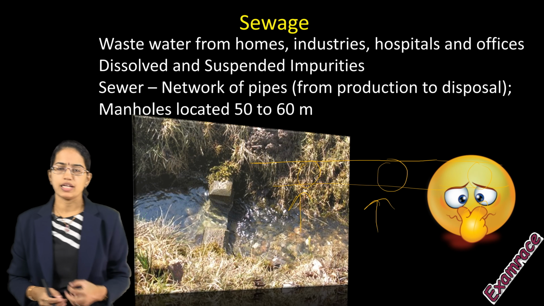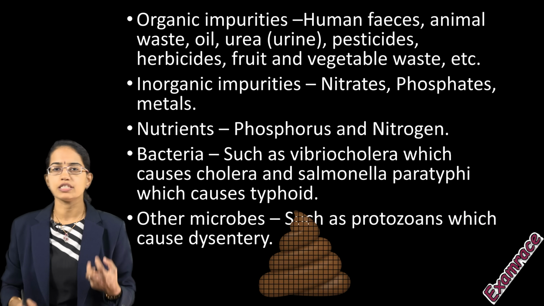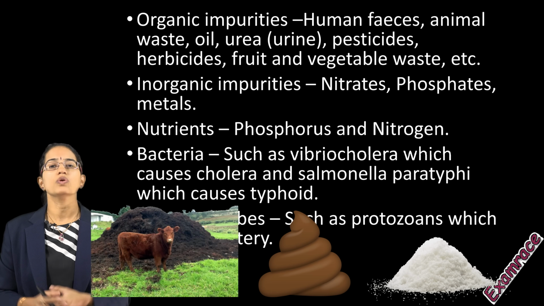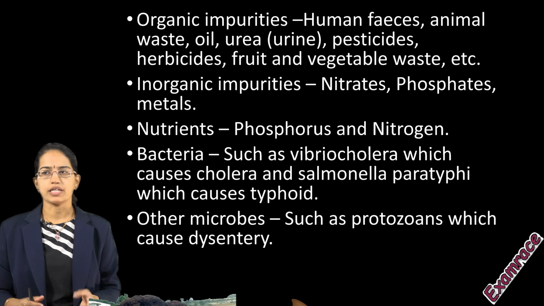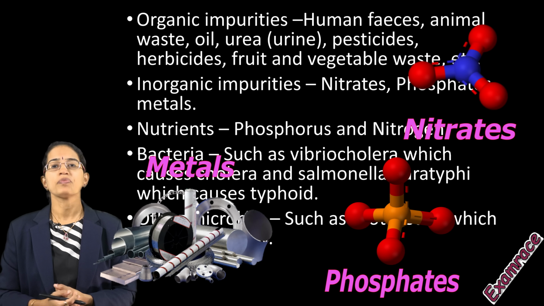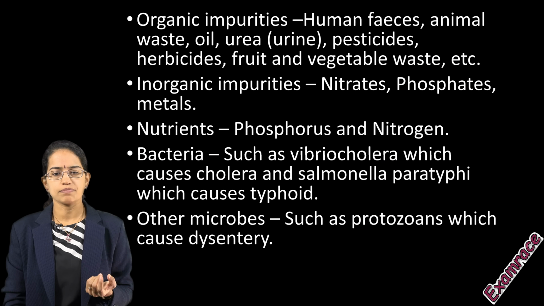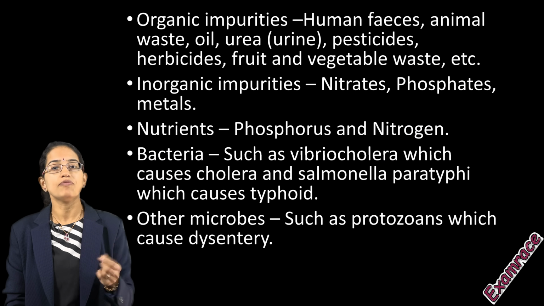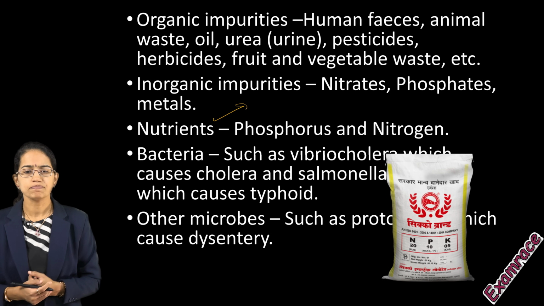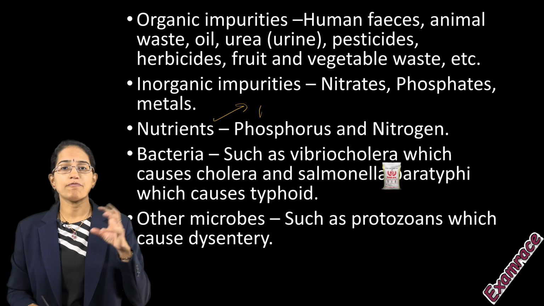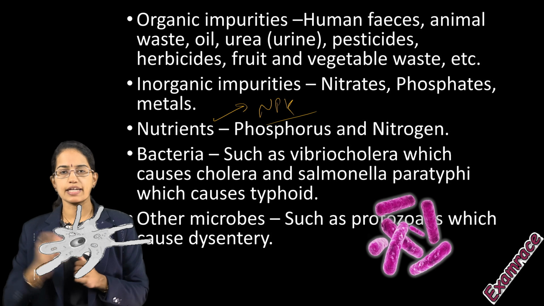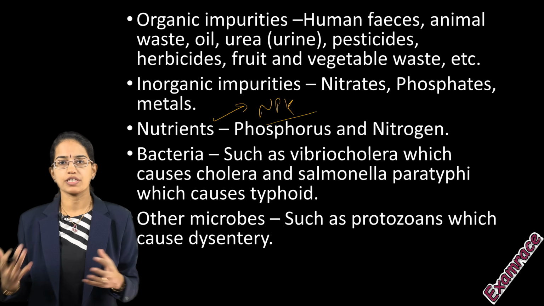Now organic impurity is mainly in the form of human feces, urea and animal waste that is going in. When it comes to inorganic impurities, it's basically nitrates, phosphates and metal compounds. When we talk about nutrients, these are basically derived from fertilizers. So we have the NPK fertilizer: nitrogen, phosphorus and potassium. Similarly, we have bacteria and protozoa. Now in the animal kingdom, which we will understand in the higher classes, we have different groups.